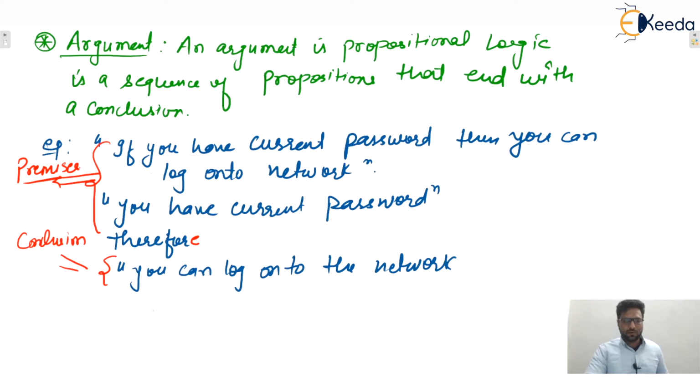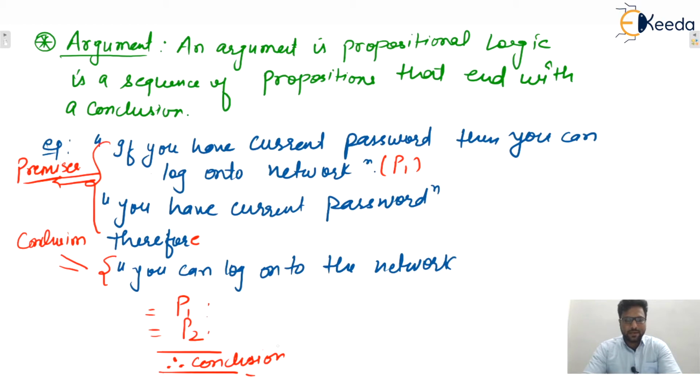So this is the standard format of the argument. Let us assume the first one is P1, the first premise. The second one is P2, the second premise. Then one horizontal line, and after that, therefore, the conclusion. So this is the standard format of an argument: premises followed by conclusion.